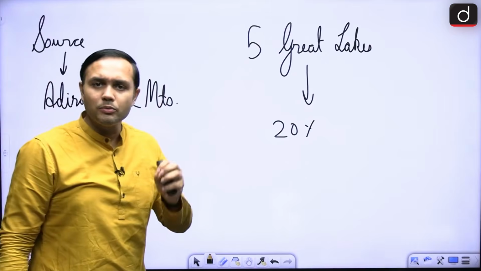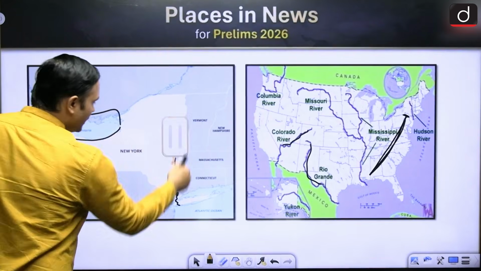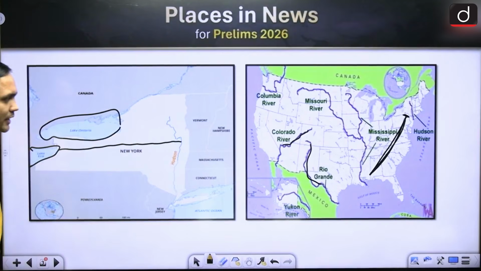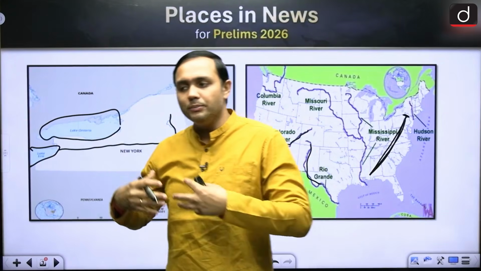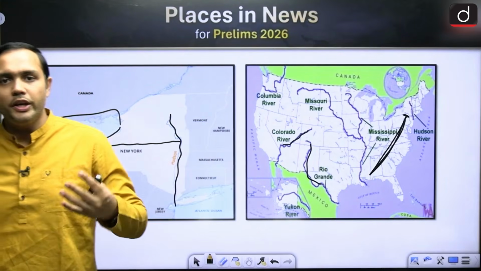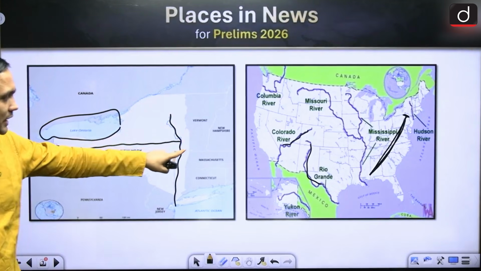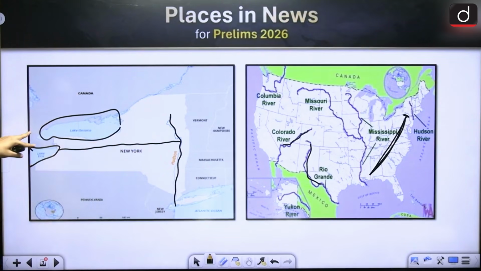In that regard, what are some of the important aspects? From this particular section, from Lake Erie, there is a canal that is going and then connecting with Hudson River, right? This is the way through which these Great Lakes are then getting connected to the Atlantic. That is why New York becomes such a huge center of economics, such a huge center of global trade, right? Because it is connected to, of course, Atlantic trade as well as the Great Lakes trade. So it is a very, very important aspect.